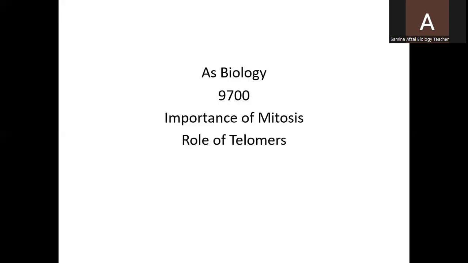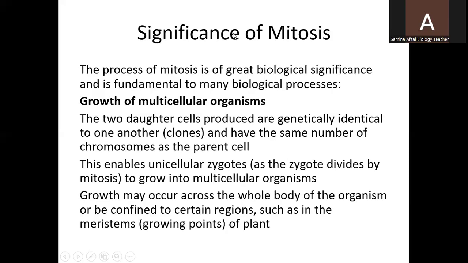AS Biology 9700. The topics are the importance of mitosis and the role of telomeres. First of all, we will discuss the significance of mitosis, which we have discussed earlier in detail. You know, mitosis is the type of cell division in which the chromosome number is maintained.